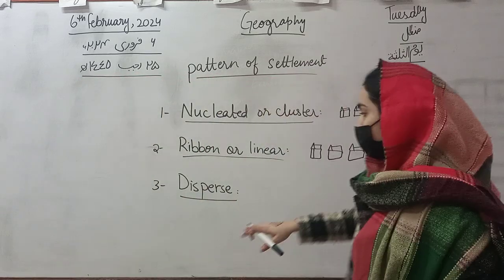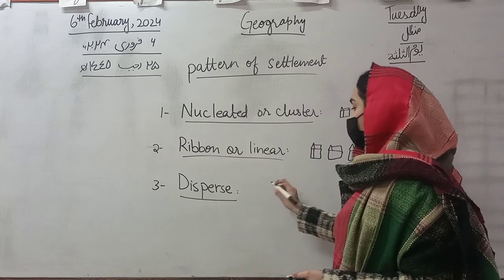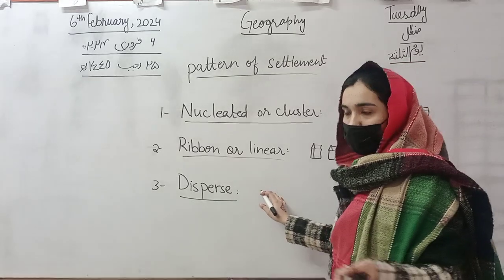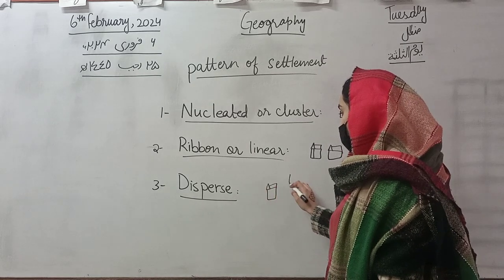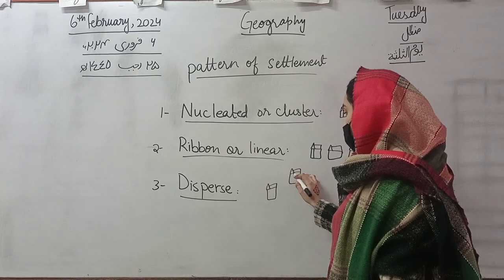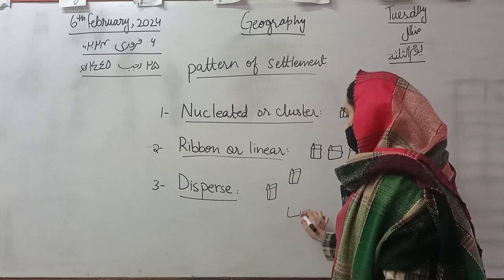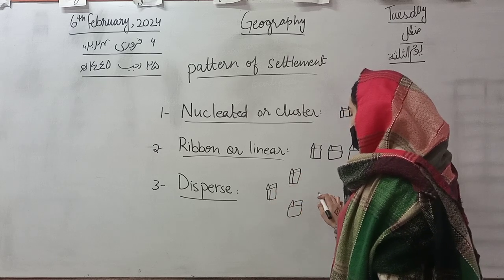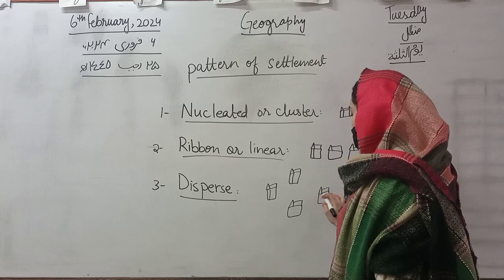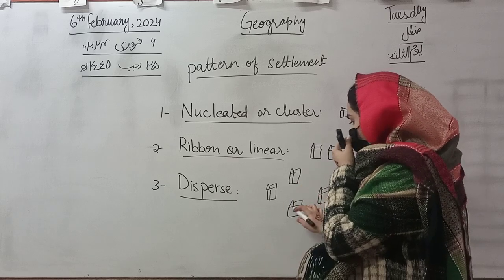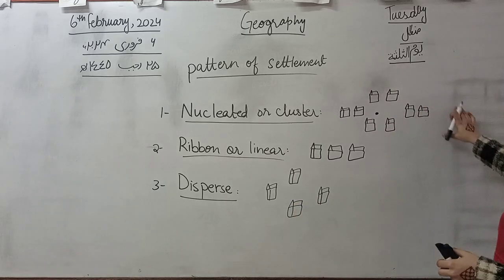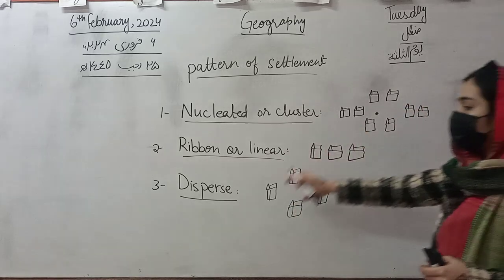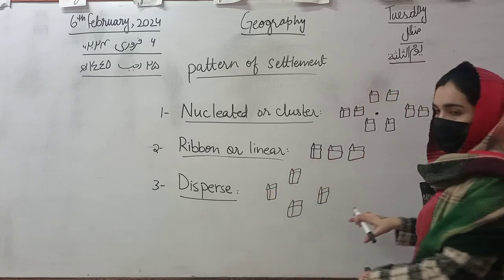So this settlement shows the formation and construction of houses in a dispersed way, as you can see in this diagram. The houses are dispersed along the way. They are not in a ribbon form, not in a linear form, not in a chain form, and not in a cluster or group form. So they are dispersed accordingly.